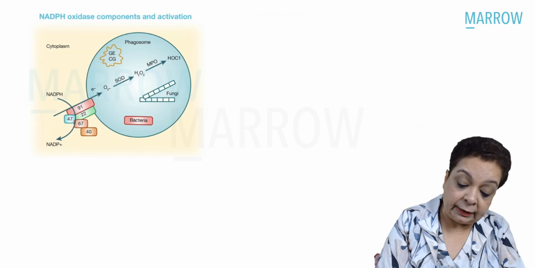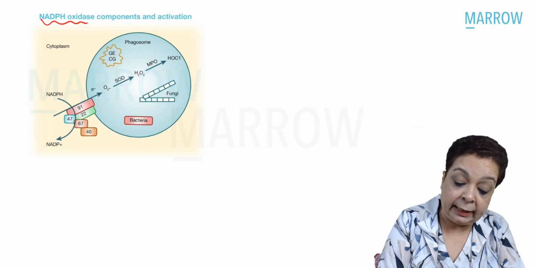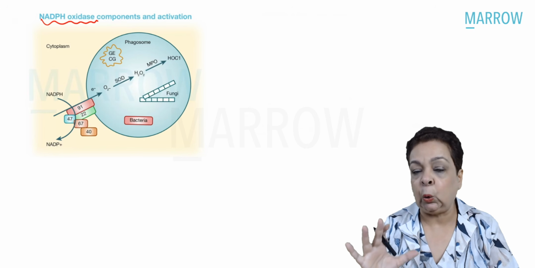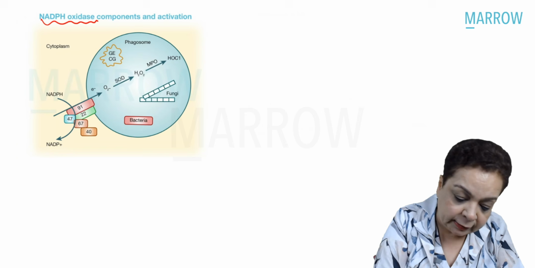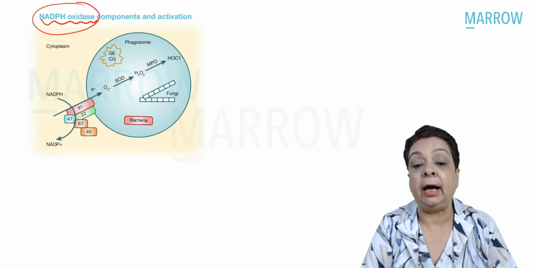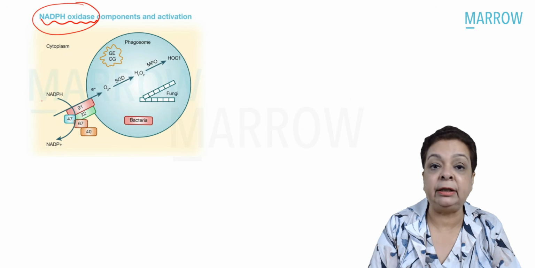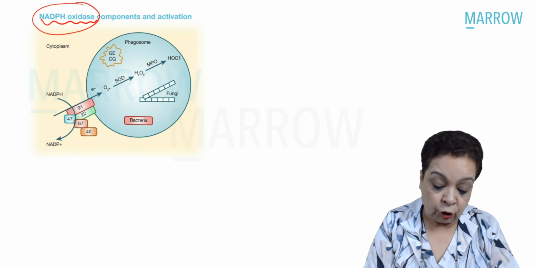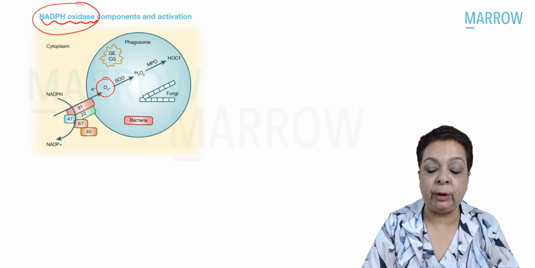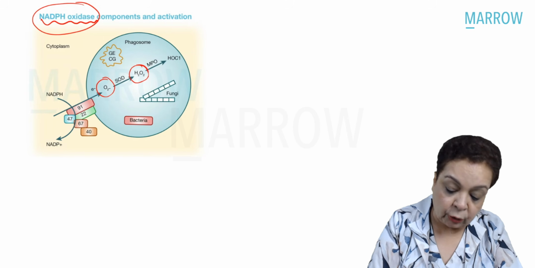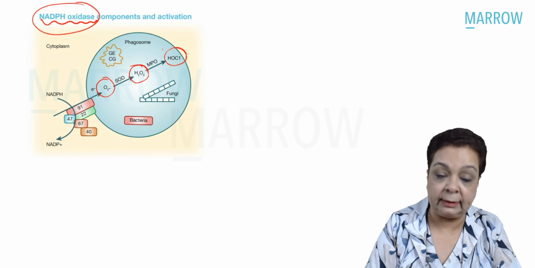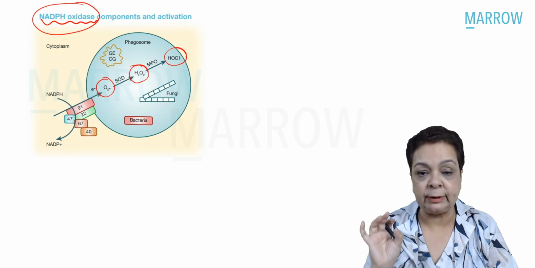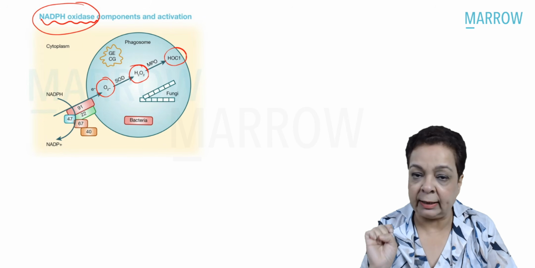And here there is a defect of the NADPH oxidase enzyme. So there are 5 genes which encode the 5 components of this NADPH oxidase, and this enzyme is activated whenever there is a respiratory burst following phagocytosis. So, oxygen radicals like superoxide, hydrogen peroxide, and hypochlorous acid, these oxygen radicals are generated and they help the phagocyte to kill the organism it has taken up.